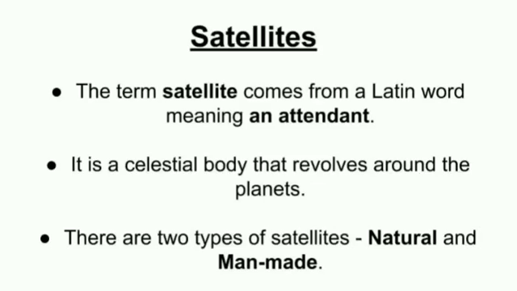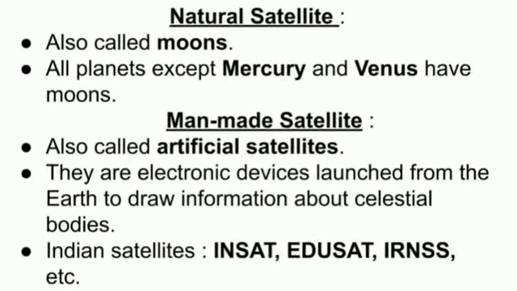They are generally smaller than the planets. You have to remember this. They are spherical in shape, but they are smaller than the planets. There are 2 types of satellites. One is the natural satellite, which we call moon, and the other is the man-made satellite.